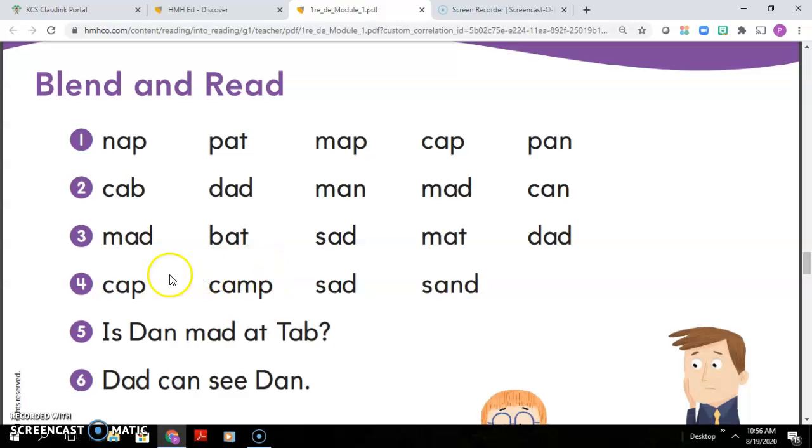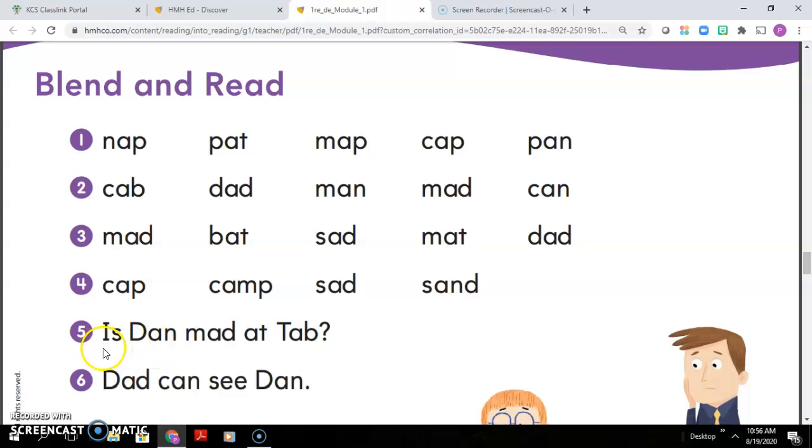All right, now we have a challenge line. Let's see how we do on this. This gives us a little bit of a challenge. Ap, cap. Camp. Ad, sad. And sand. Very good.